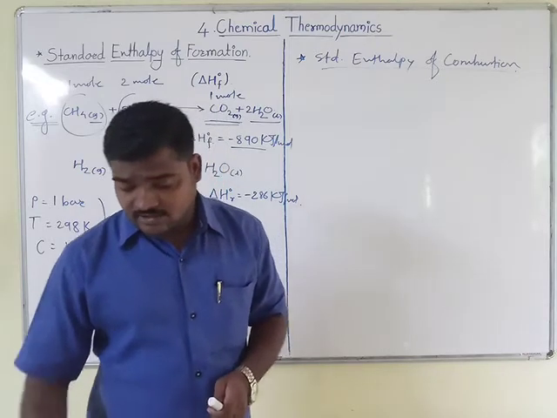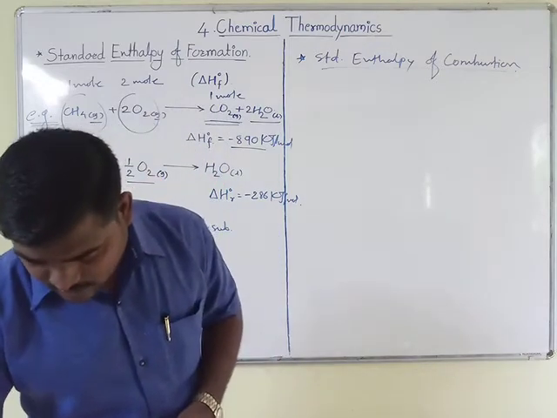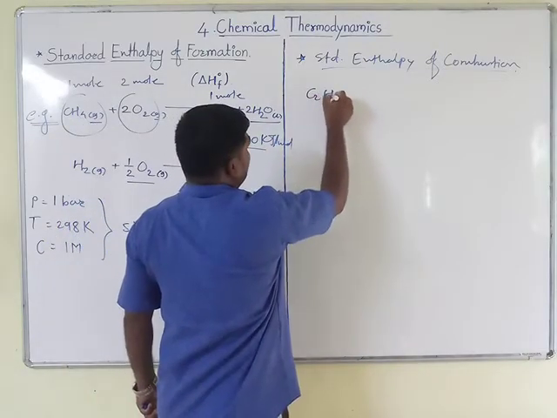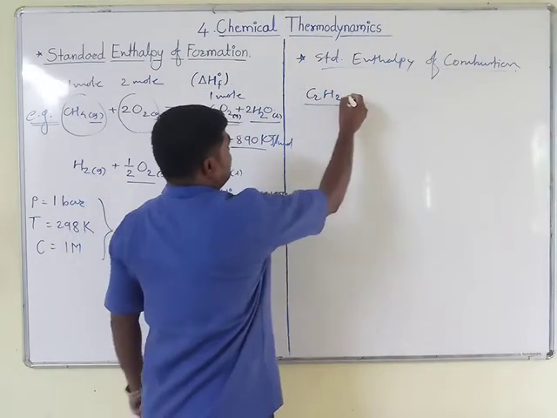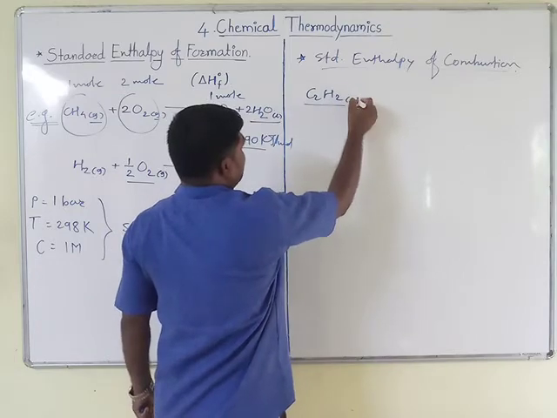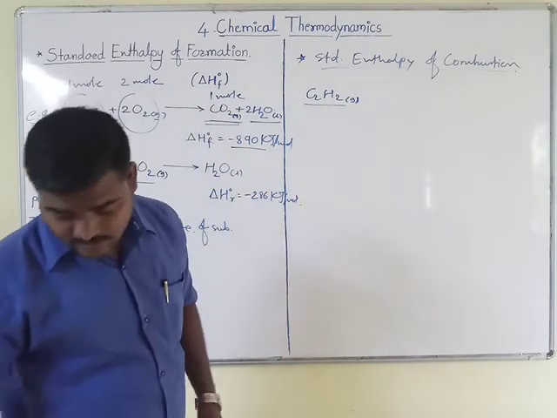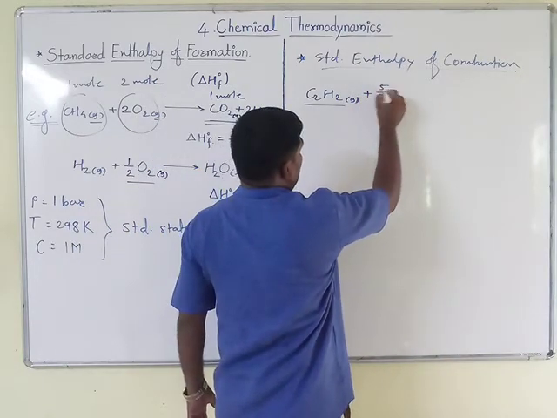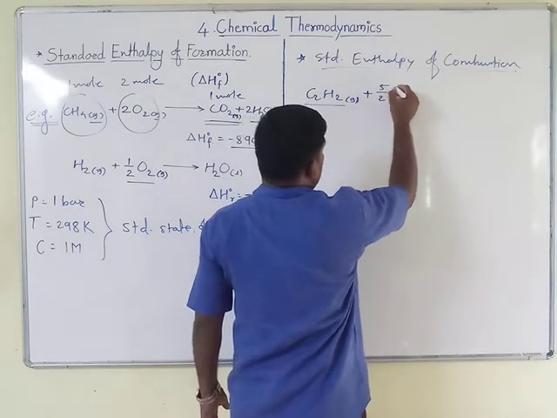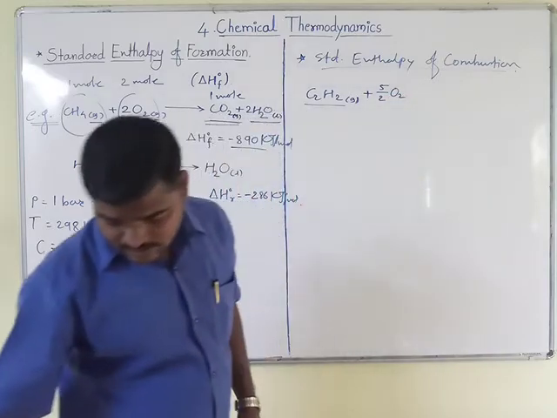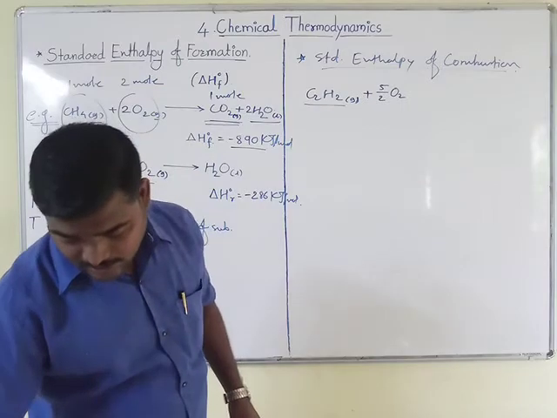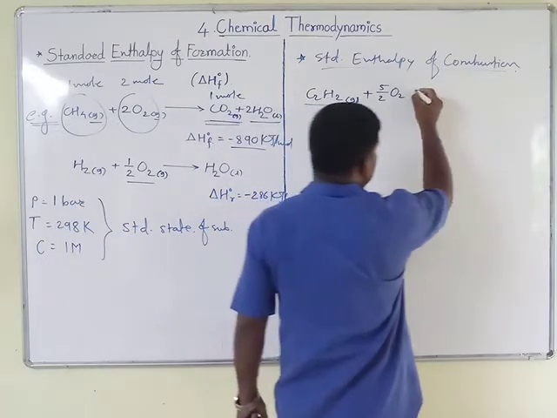With the help of a chemical reaction, we are going to see this: C2H2, the name of this compound is ethylene, when reacted with oxygen gas, we get carbon dioxide and water.